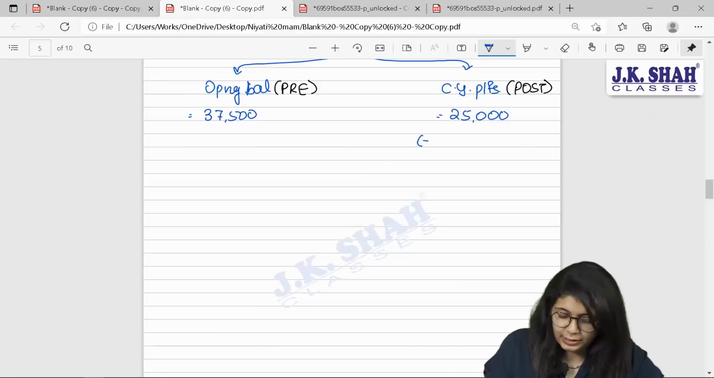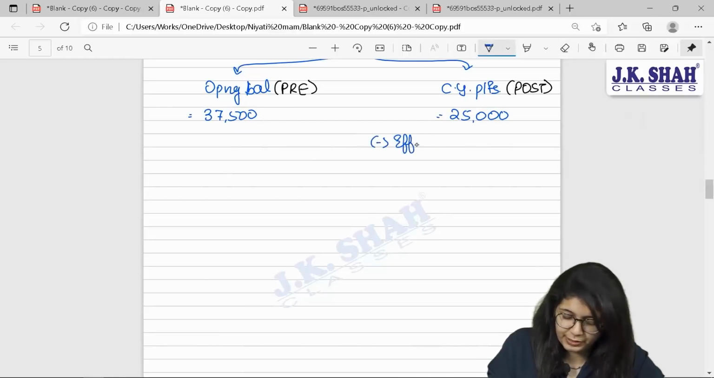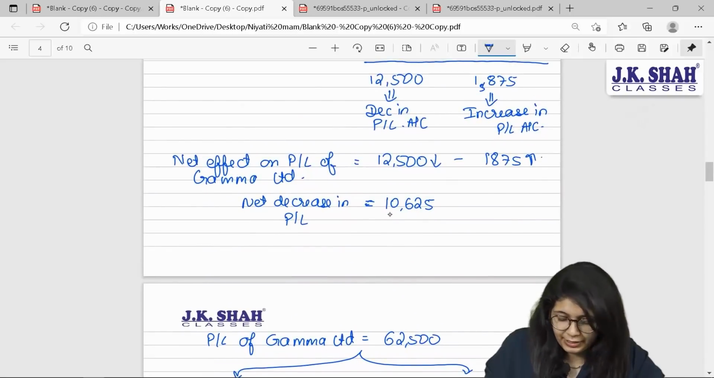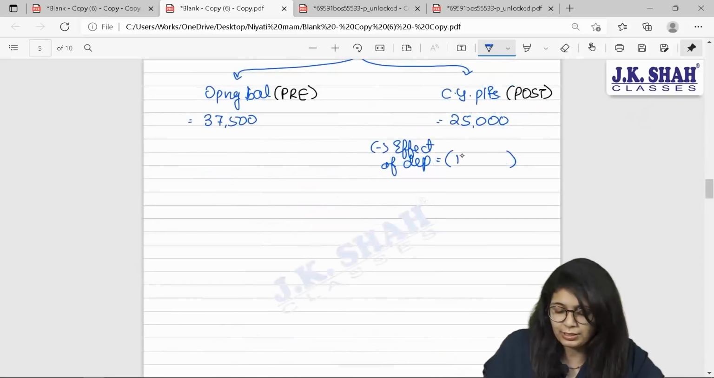Out of this current year profits, I will say less effect of depreciation. How much did we decide to reduce? Just now we saw in our previous working, net decrease in P&L of gamma should be 10,625 rupees. I'll reduce this 10,625 from my 25,000.